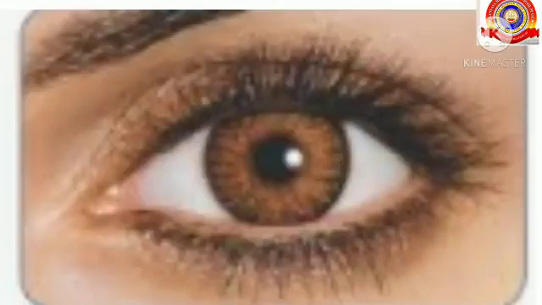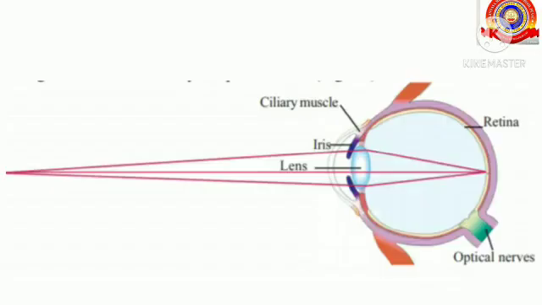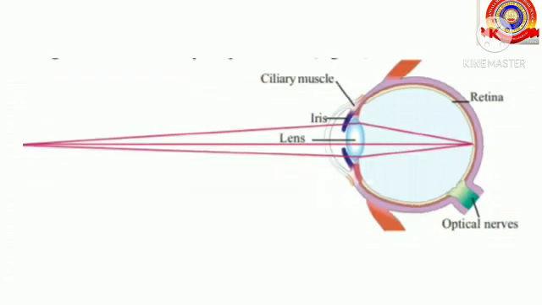To get a clear vision, the image of objects from far point up to the near point must be obtained on the retina itself. When we look at nearer objects, the ciliary muscles related to convex lenses in our eyes are contracted and the curvature of the lens increases. The focal length decreases. While looking at far objects, the ciliary muscles are relaxed and the curvature of the lens decreases and the focal length of the lens increases.